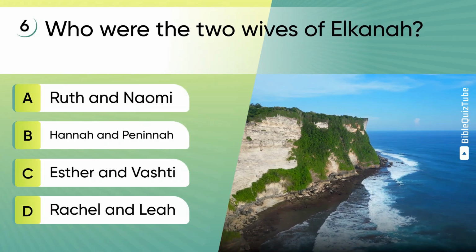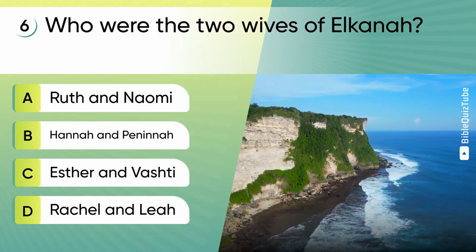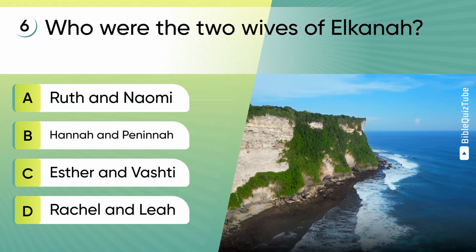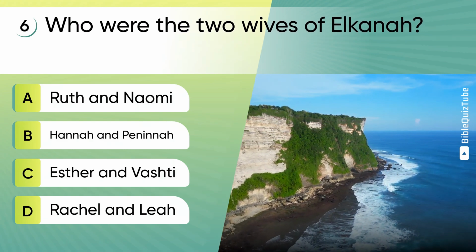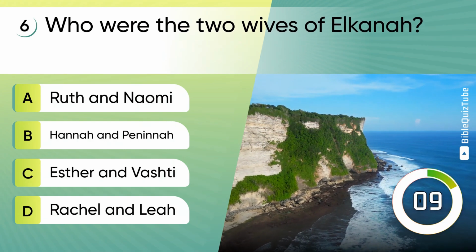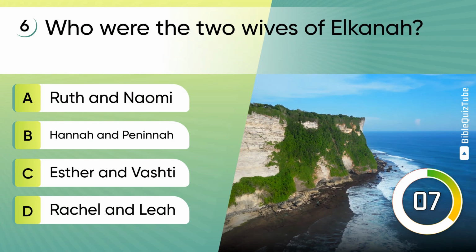Question 6. Who were the two wives of Elkanah? A. Ruth and Naomi. B. Hannah and Peninnah. C. Esther and Vashti. D. Rachel and Leah.